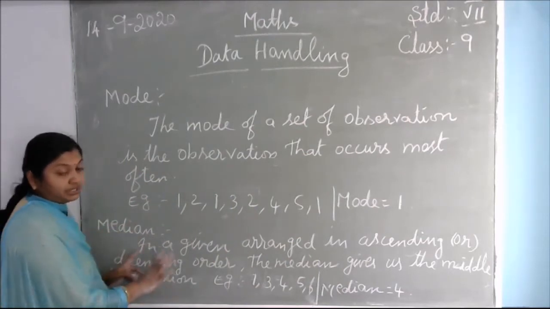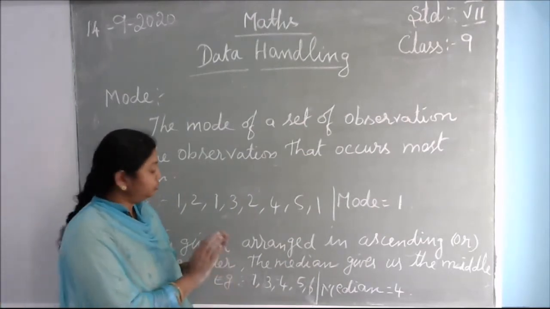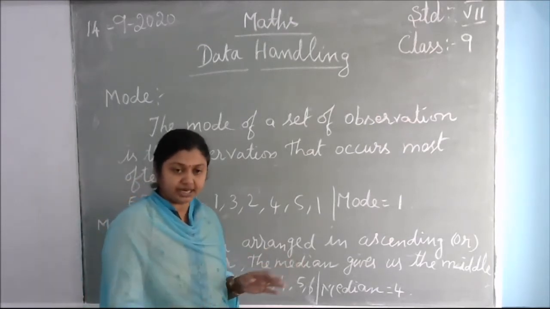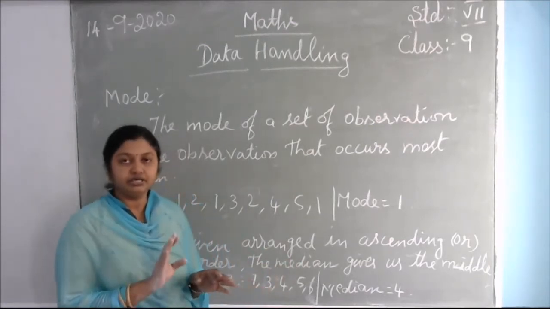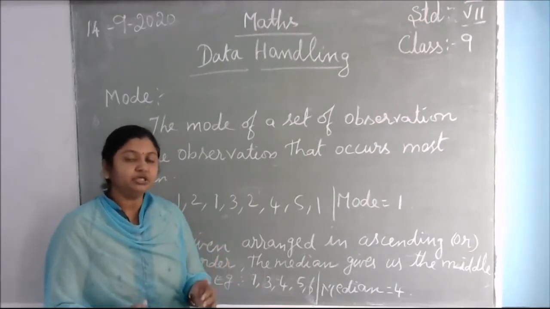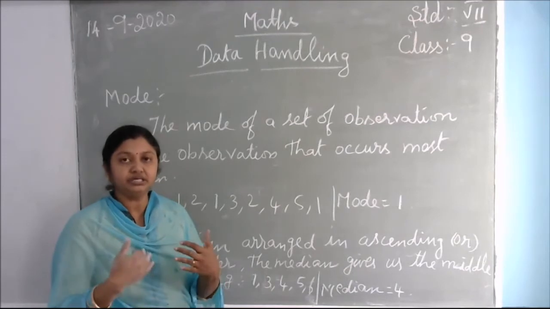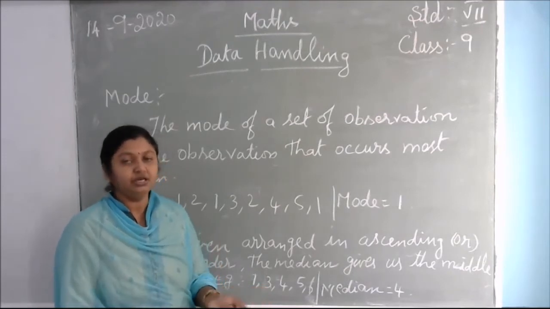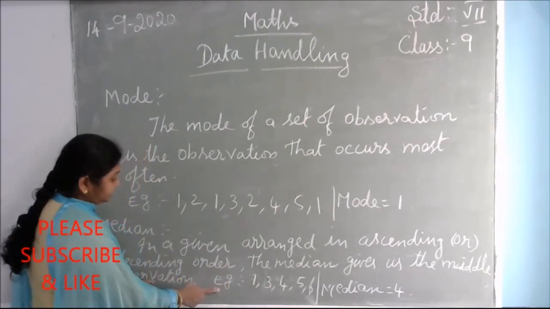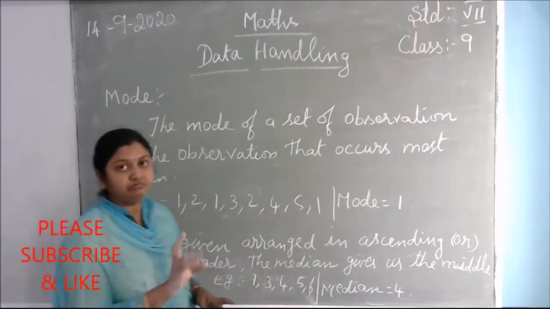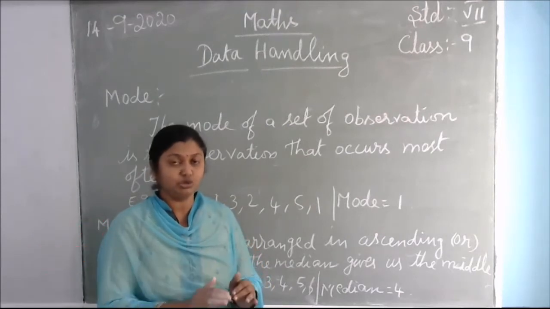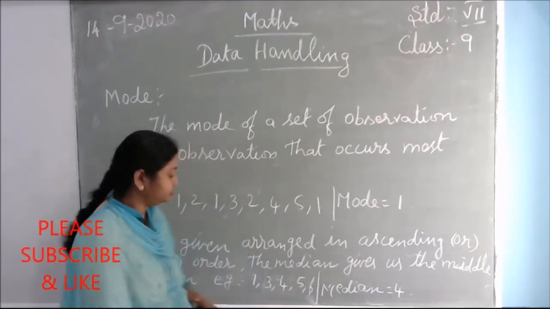Median means nothing but the middle number. To find the median, first you have to arrange the given data in ascending order or otherwise in descending order. Afterwards only you should find your median. Without arranging, if you find your median, you will get the wrong answer. See the example I have given. In the given data, which is the middle number? That is called the median.